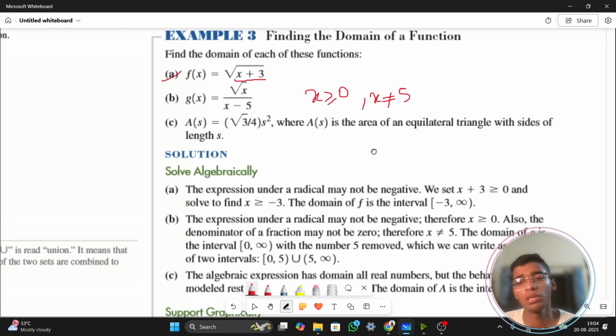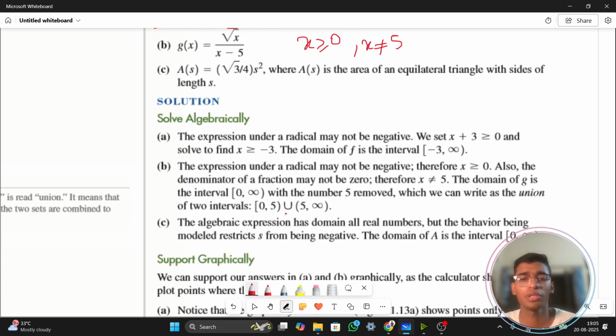Simple. So, okay, they have shown in this term. This is also the final expression, 0 to 5, union 5 to infinity. That means you have excluded the 5. This open bracket means that you are excluding the 5. So we have talked about three different notations by which you can actually write these things.